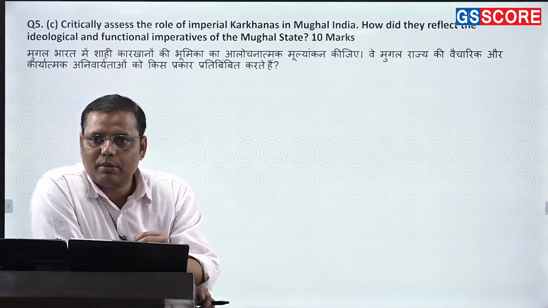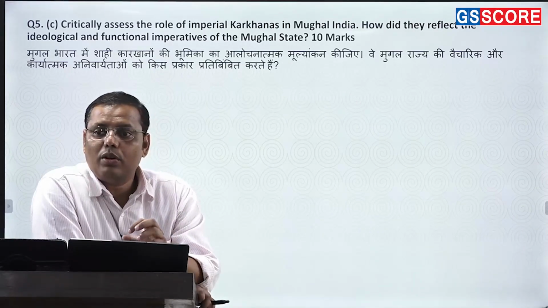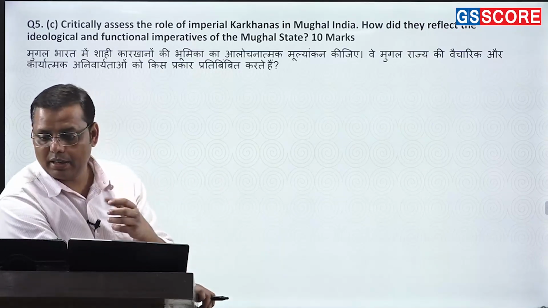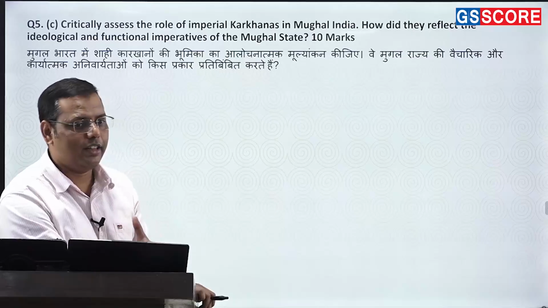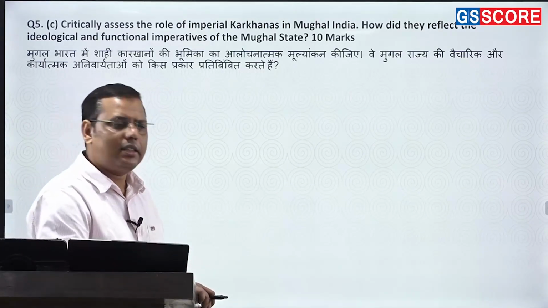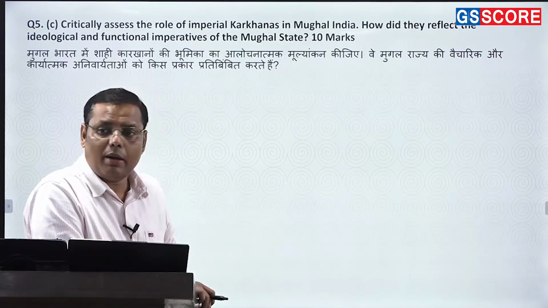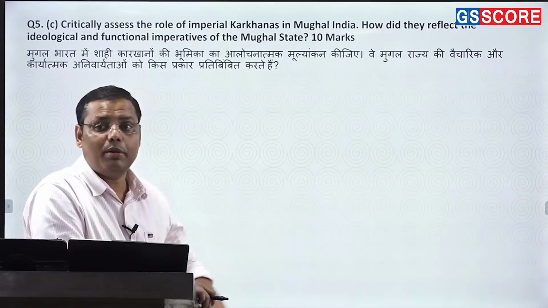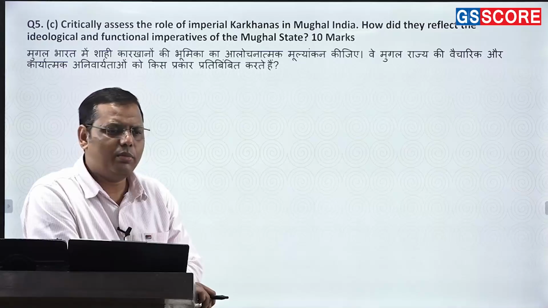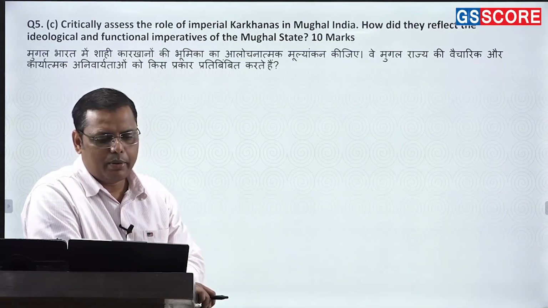What would be the benefit of this? If you are able to establish a culture that's called Mughal culture, then undoubtedly it would help you in getting legitimacy. So that is their ideological idea, okay. Apart from that, they wanted to show their wealth and prosperity through this, so that they could create a sort of aura. You will see lavishness in everything Mughal. Why so much lavishness? Did the Mughals have a lot of money? Perhaps not. But through that lavishness they had been trying to get legitimacy. Even now when you visit the museum, you'll find that the Mughal clothes or the Mughal suits, everything is literally very unique. Why? Because they just wanted to maintain these kinds of things.